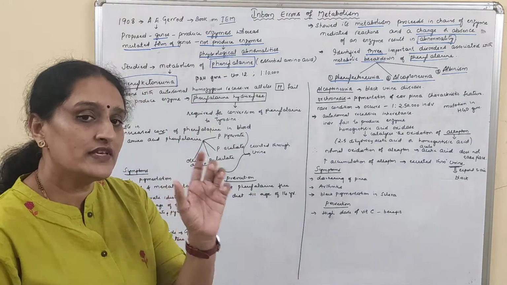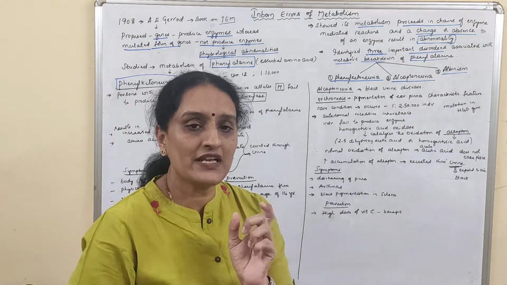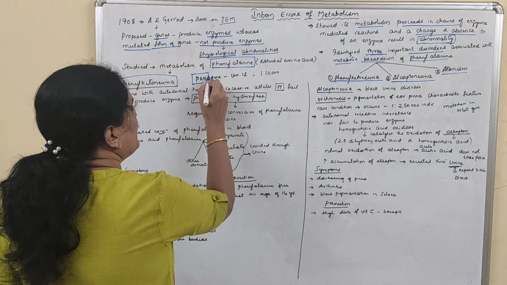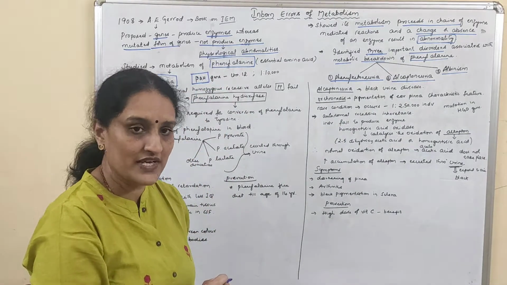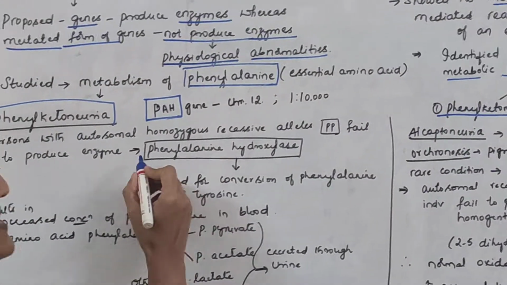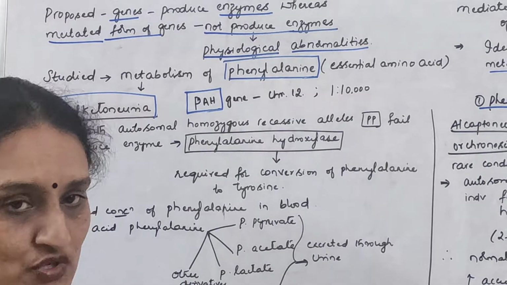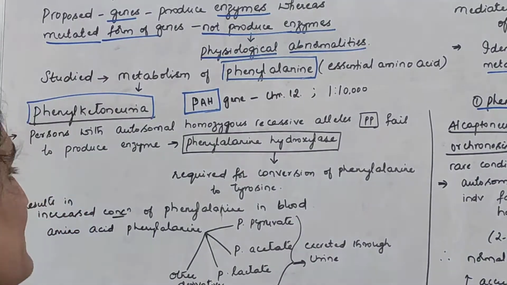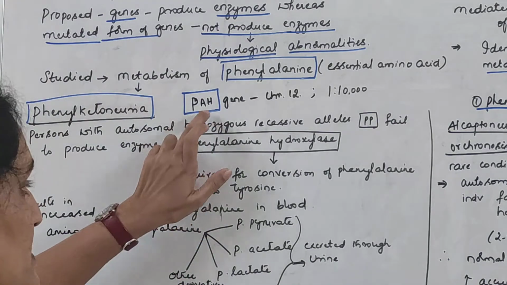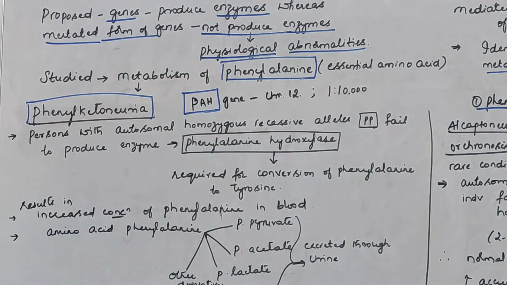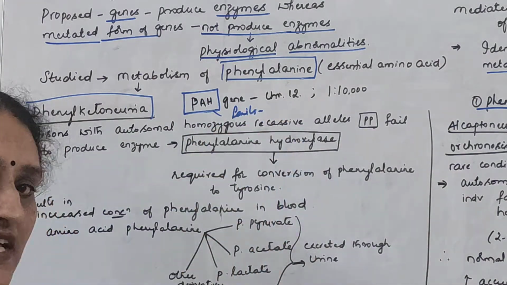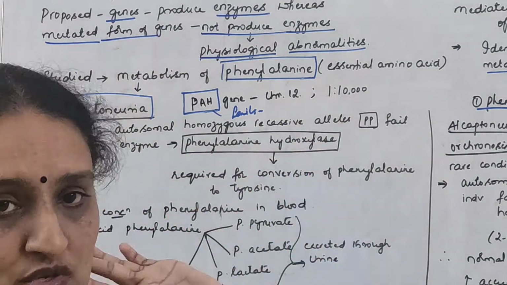The production of phenylalanine hydroxylase is done by a gene called the PAH gene, right? Now this gene is responsible for the formation of the enzyme phenylalanine hydroxylase. Now what happens when this PAH gene undergoes mutation? It fails to produce the enzyme phenylalanine hydroxylase.